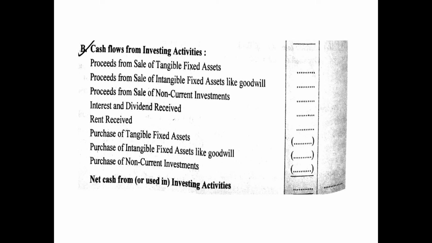The net amount you will show in the outer column. And again the same logic: if it is coming to a positive balance, it will be net cash from investing activity, and if it is coming in negative, then it will be net cash used in investing activity.